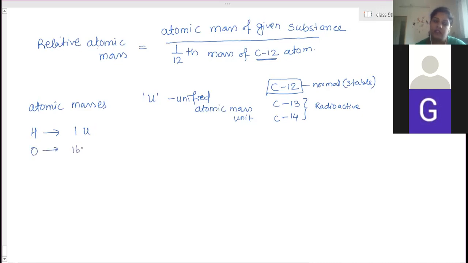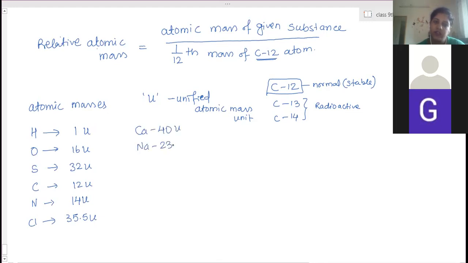Oxygen is 16 U. Sulfur is 32 U. Carbon is 12. Nitrogen is 14. Chlorine is 35.5 U. Calcium 40.